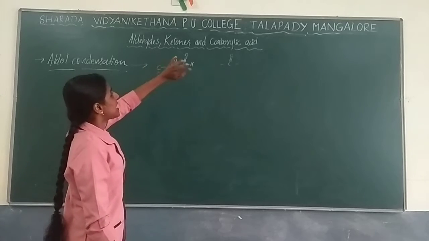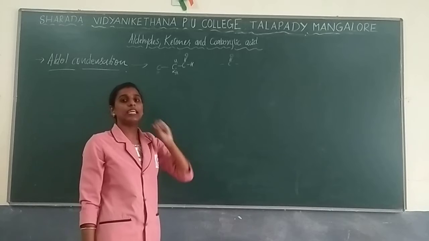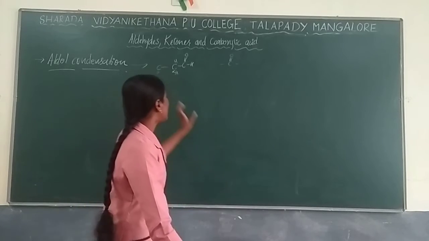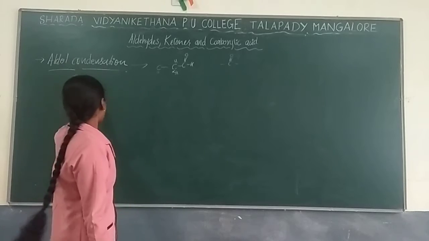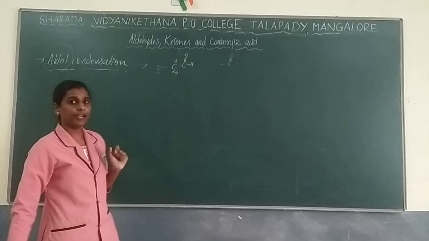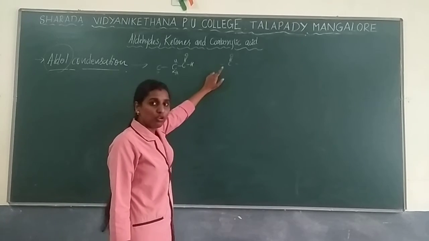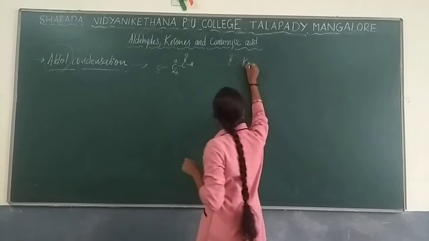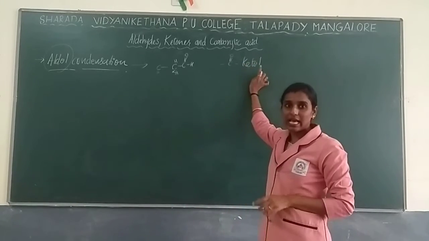The same reaction, in both concepts, takes place in the presence of a base. When this reaction takes place, you get the product as aldol. If you are using an aldehyde as the reactant, you are going to get aldol as a product. If you are using a ketonic group, you are going to get a ketol as a product. So what is meant by this aldol as well as ketol?